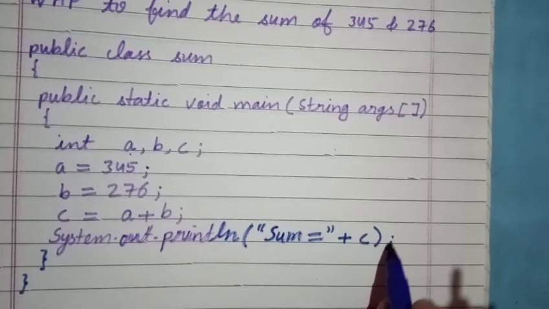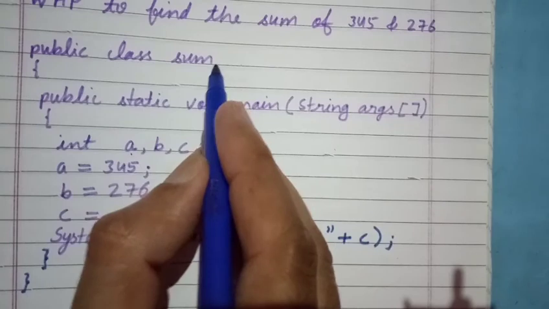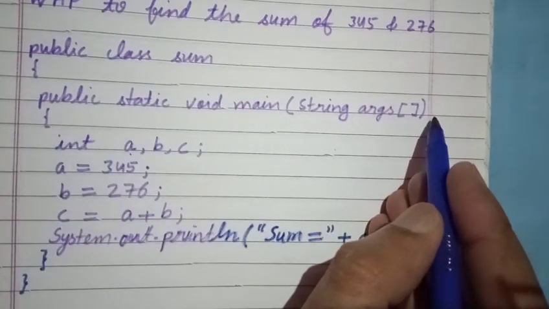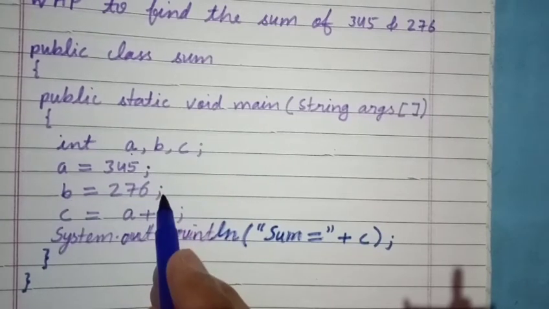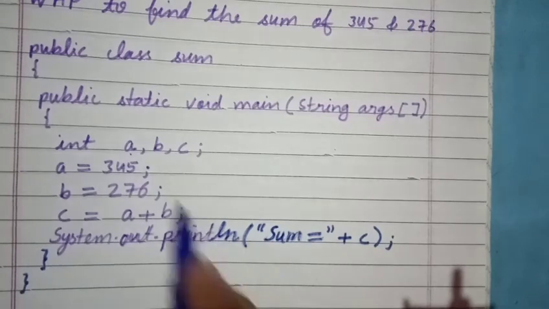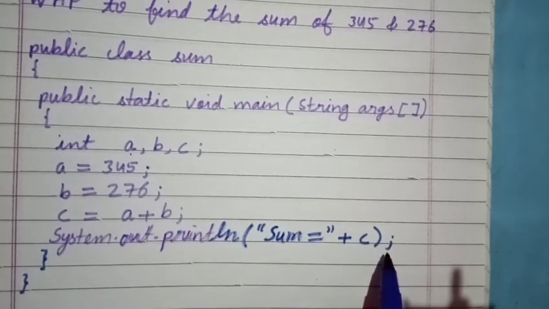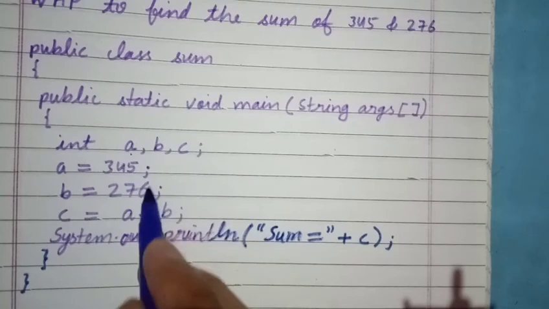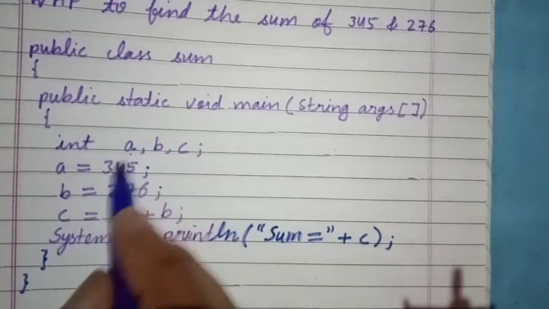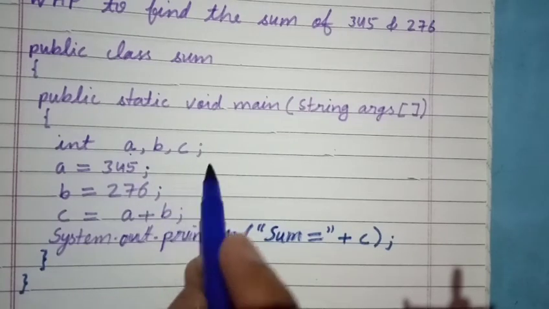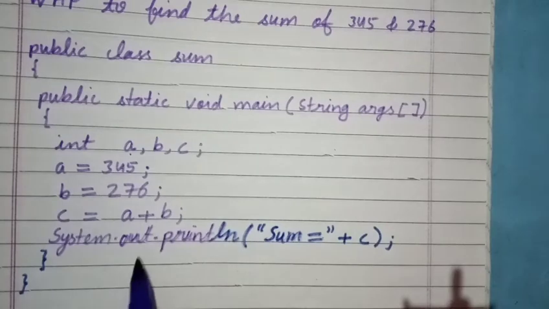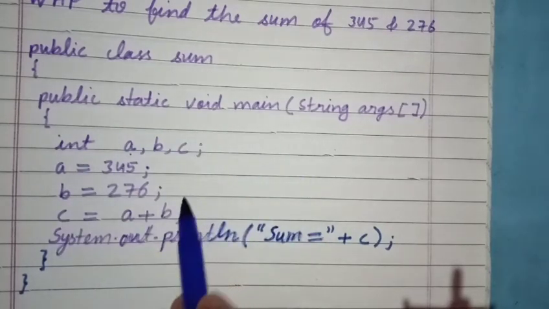So this semicolon is called the line terminator operator. Okay, so semicolons are a must. So listen here, in this line there is no semicolon, in this line there is a semicolon, this line also contains a semicolon, this line also contains a semicolon. So all these lines have the semicolon at the end. So you have to put a semicolon at the end of these Java statements. Semicolon is also called the line terminator operator. So I hope that you have understood this program very well.